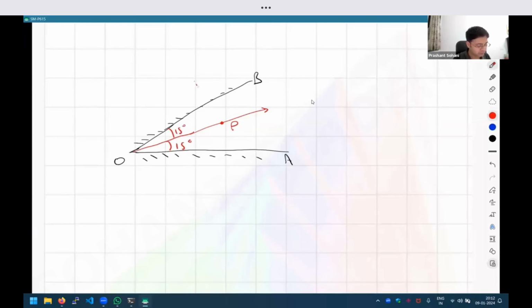If I look at the image of P, which means the reflection in the first mirror, the image is somewhere over here. So by basic geometry, can you see how much this angle BOQ will be? It will also be 15 degrees, correct? Because basically we have congruent triangles here. So this angle is also 15 degrees.